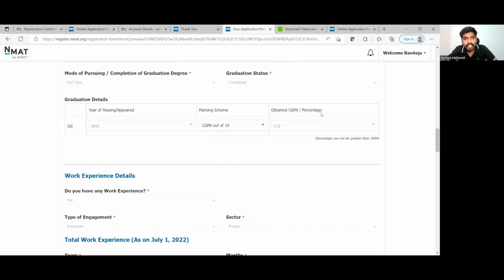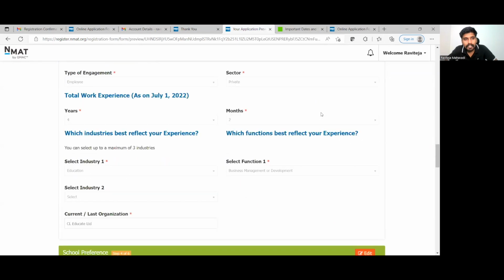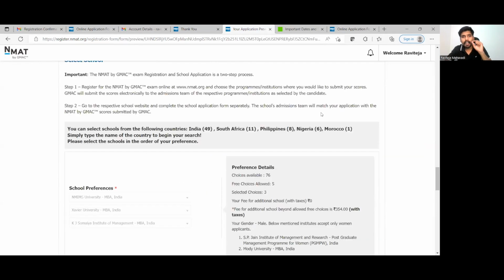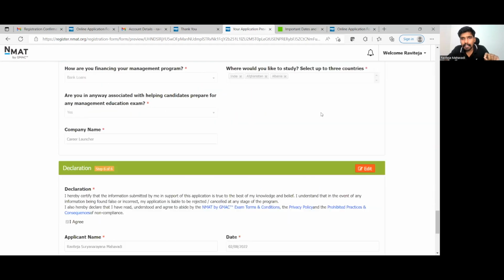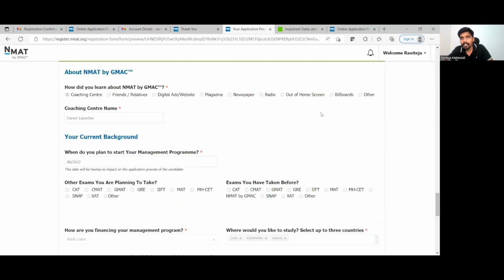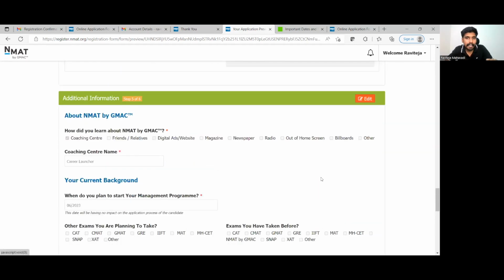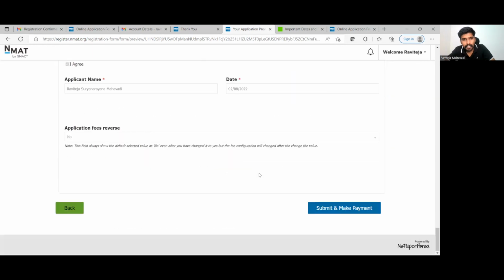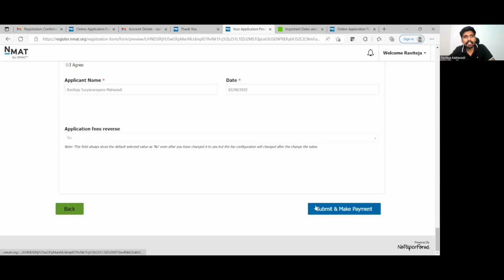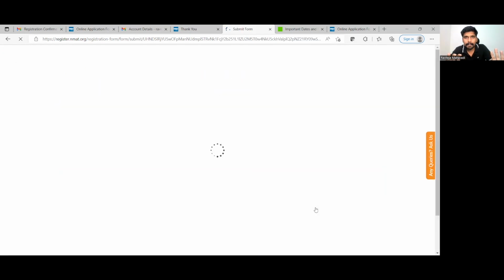Step 3, your education and work experience details. Please take a deeper look into the preview of the form once you are done with filling the entire form. You can also edit it by clicking edit here. For each of the steps, there is an edit option available. Once you are done with that, they will ask you to submit and make payment.